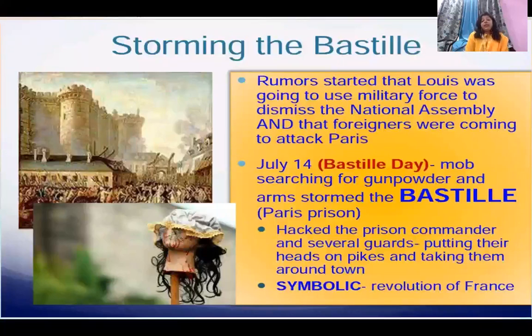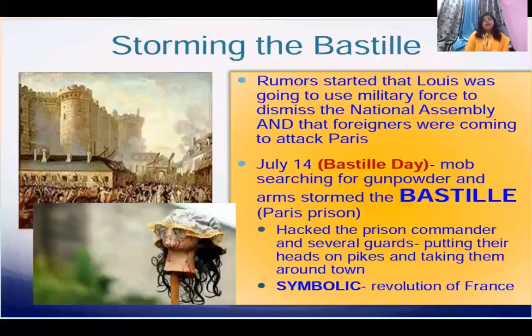Here I would just read out to you. Rumors started that Louis was going to use military force to dismiss the National Assembly and that foreigners were coming to attack Paris. Students, we are going to discuss the storming of Bastille in detail. But why did I put this reference to you? Because when you open your NCERT textbook, class 9 ebook, you will see that the first page of the chapter tells about the storming of the Bastille.